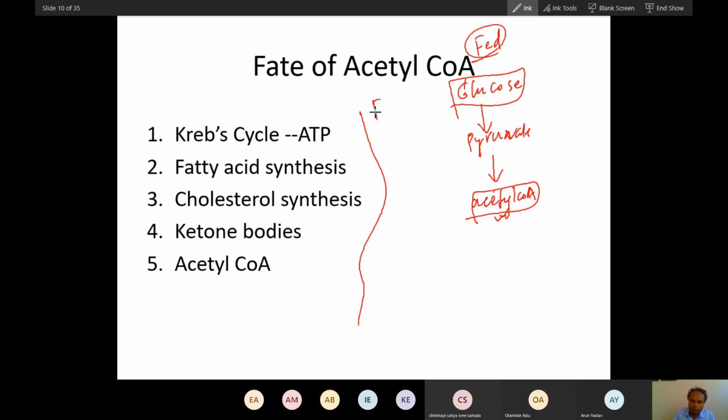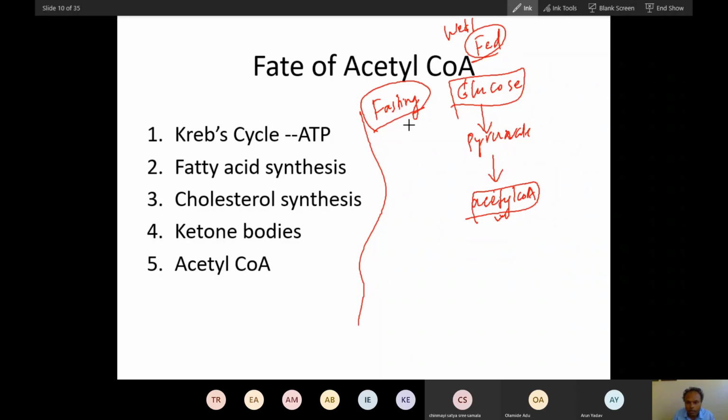Now during fasting condition, when I talk about fasting condition, just remember prolonged fasting. In short, I am using fasting, but just remember prolonged fasting and starvation. And when I talk about the well-fed condition, just remember the well-fed condition. If you eat a little bit, that will have a different type of metabolism. So I am separating metabolism into two distinct parts. If you separate the metabolism into two distinct parts, then you can understand that gray part also. First, you have to understand by distinguishing very distinct parts.